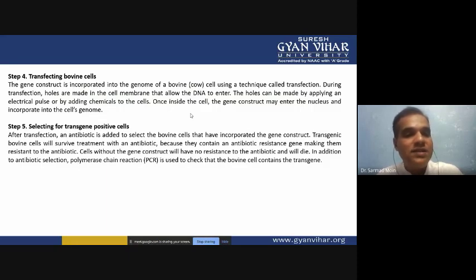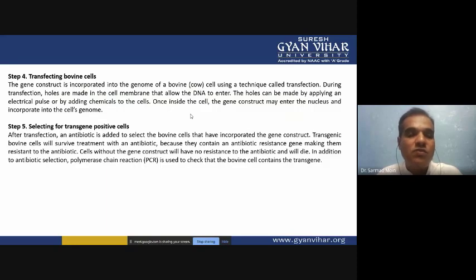After successful transfection, we have to select, so that the successfully integrated gene can be isolated, and only those cells which are harboring your gene can be utilized for the production of the animal. Otherwise, unsuccessful cells can also be propagated, and later on it will be very costly.